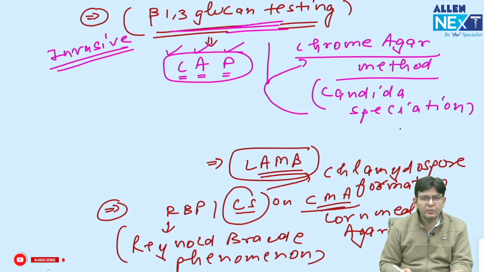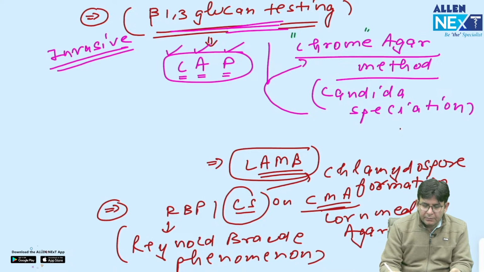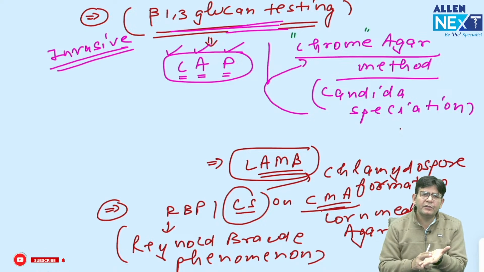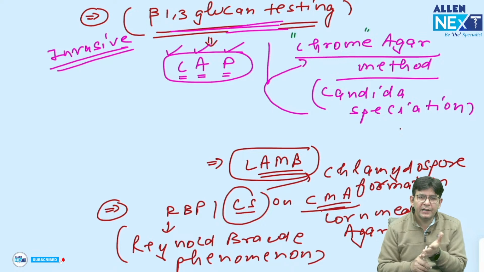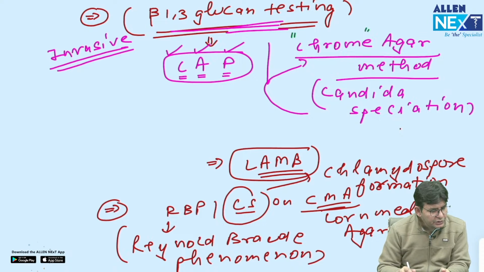And what is chrome agar? Chrome means color. A colorful agar is available in which you grow the sample, and just after a look at it, you can tell whether glabrata is growing, krusei is growing, or anything else is growing. So remember all these things.